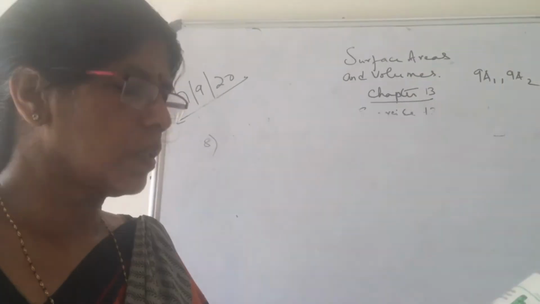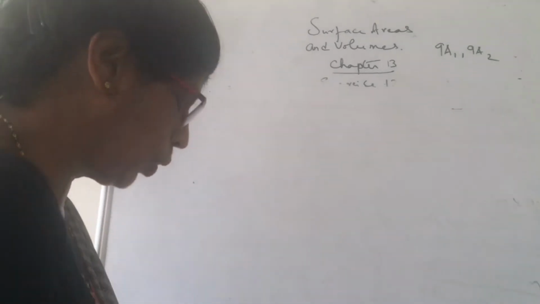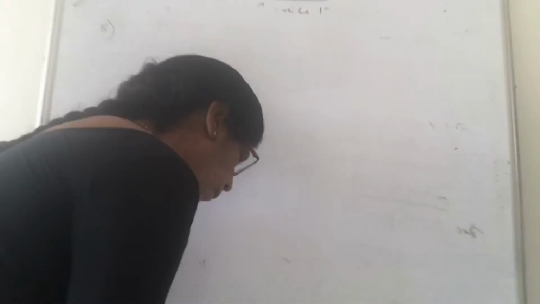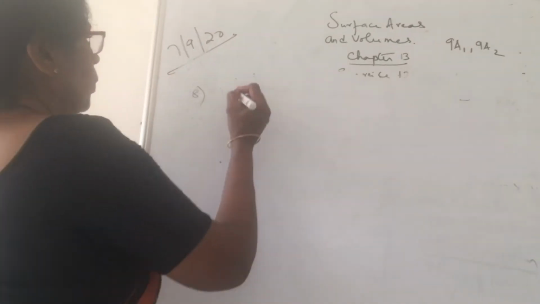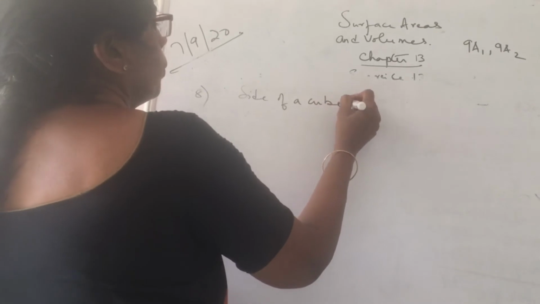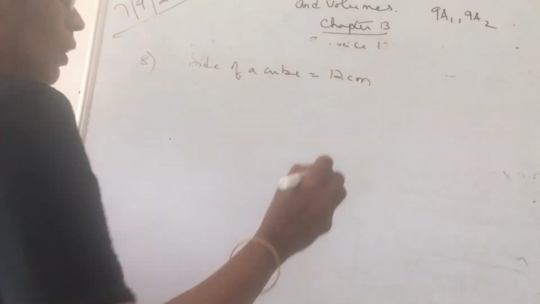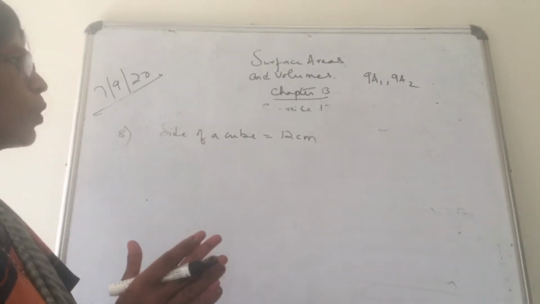What is the side of the new cube and the ratio of the surface areas? What are you given, children? The side of a cube. What is the side of a cube? How much? This cube of side 12 centimeters is cut into 8 cubes of equal volume.